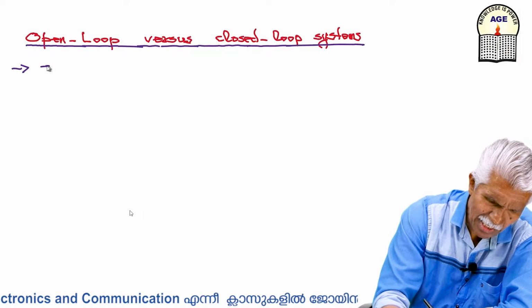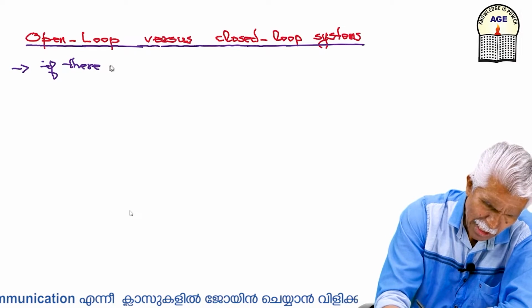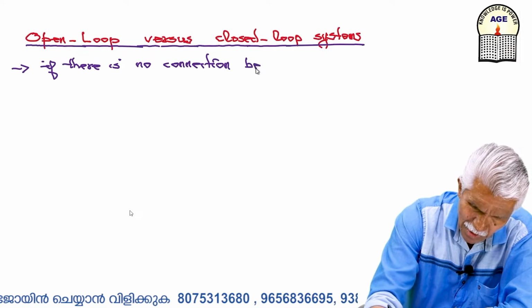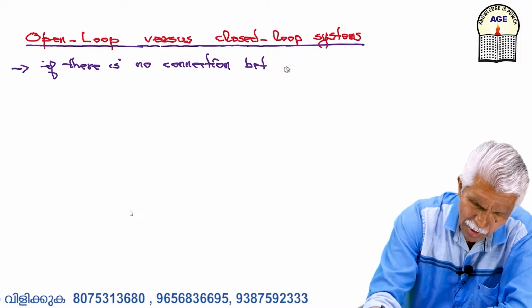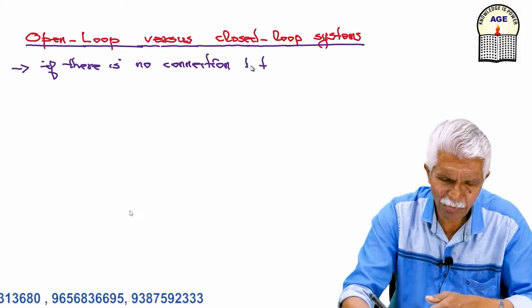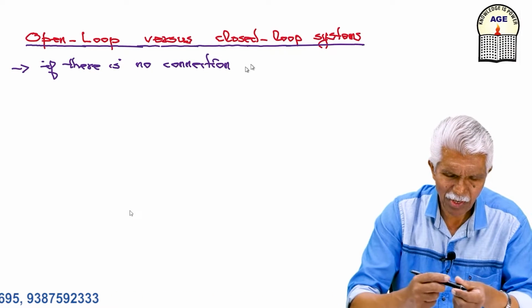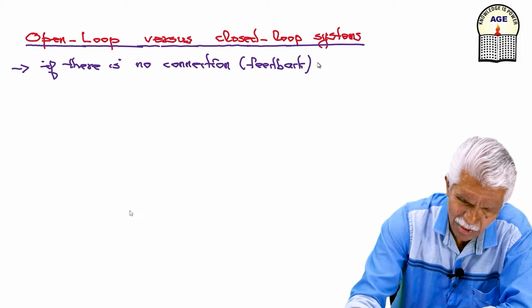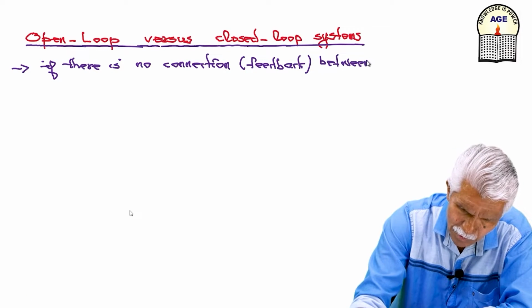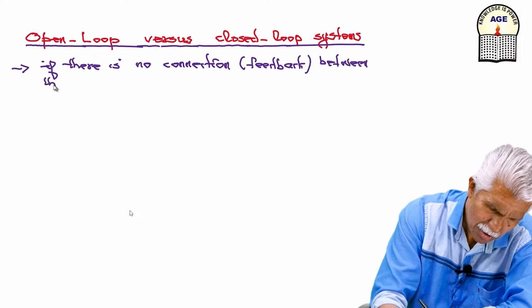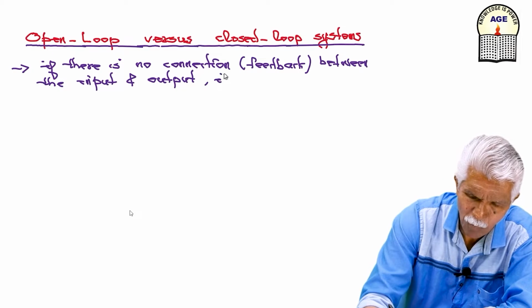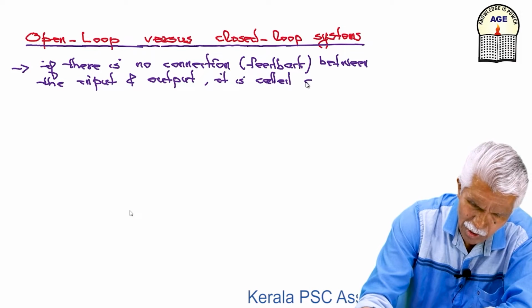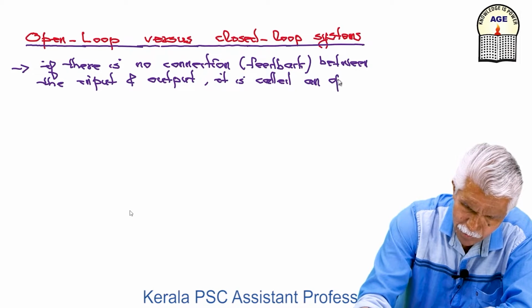If there is no connection or feedback between the input and output, it is called open loop control. It is called an open loop system.